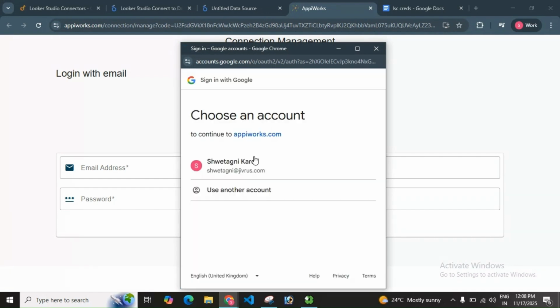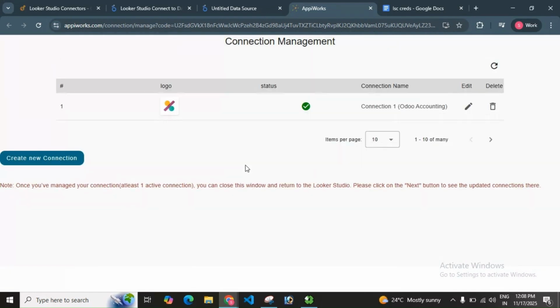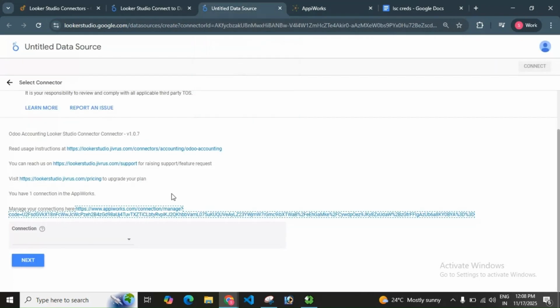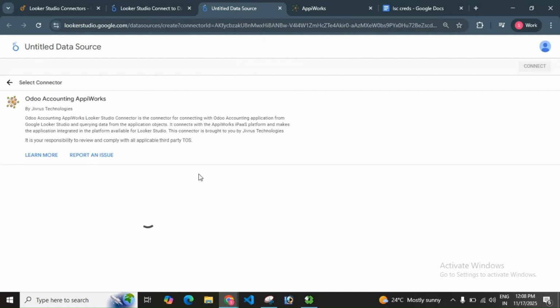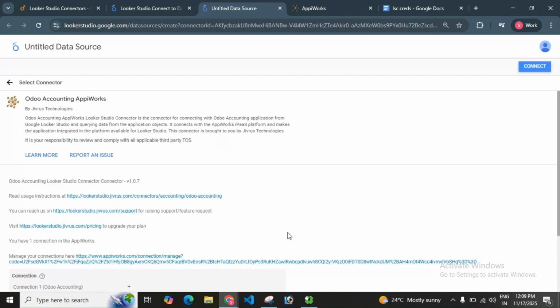Here you need to sign in again. After signing in, you can create, edit, or delete your connections. Now choose a connection from the drop-down and click on the Next button. Now it will ask you to choose the object from which you want to fetch data. Choose the object and click on the Next button. Then click on the Connect button.